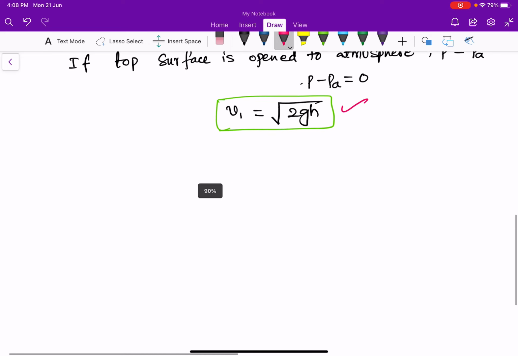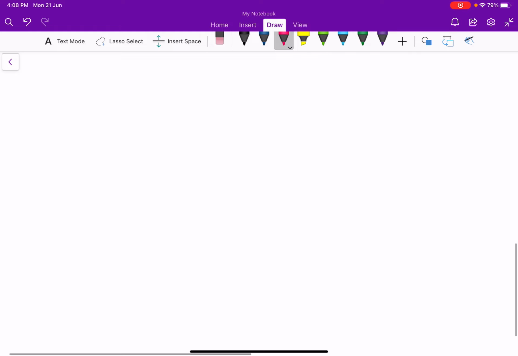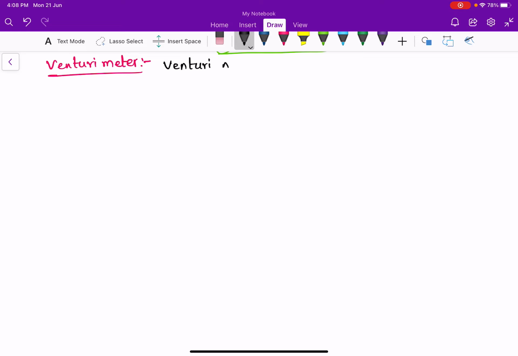Now we are going to discuss the Venturi meter. Here the Venturi meter is a device to measure the flow speed of an incompressible fluid.